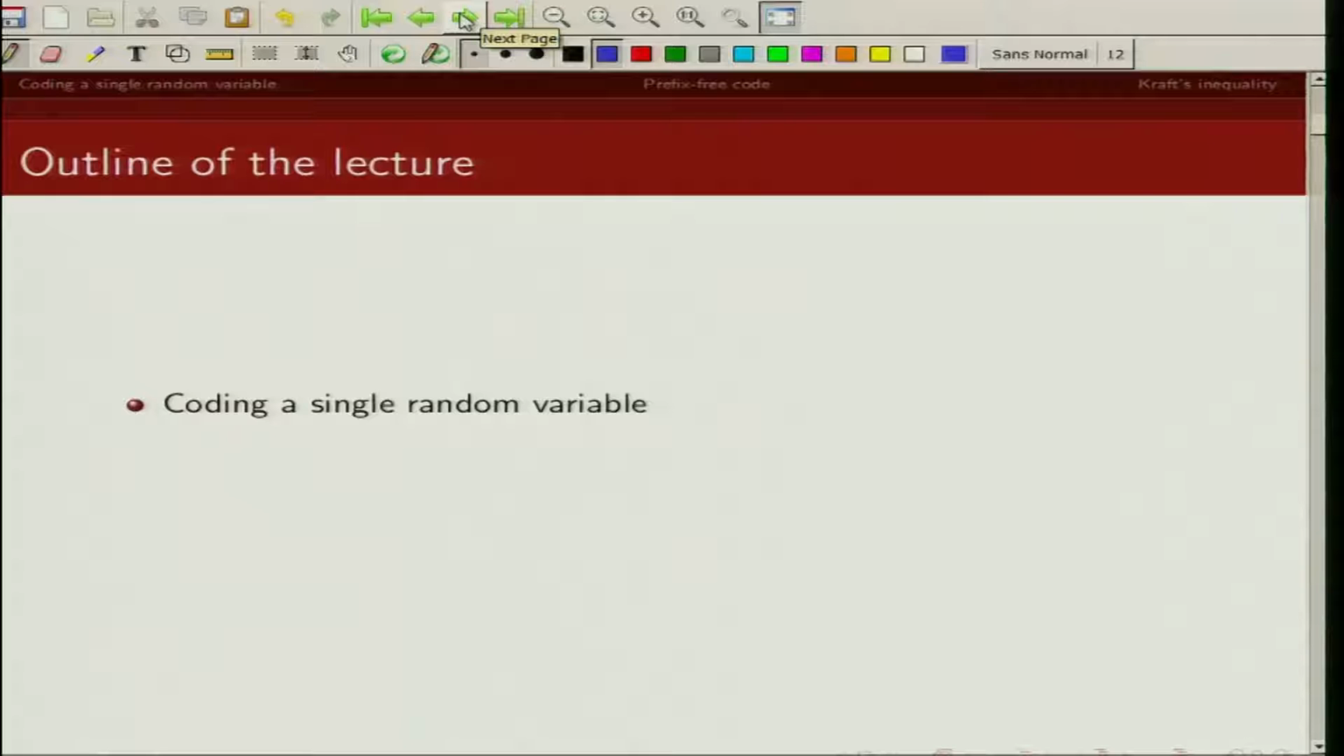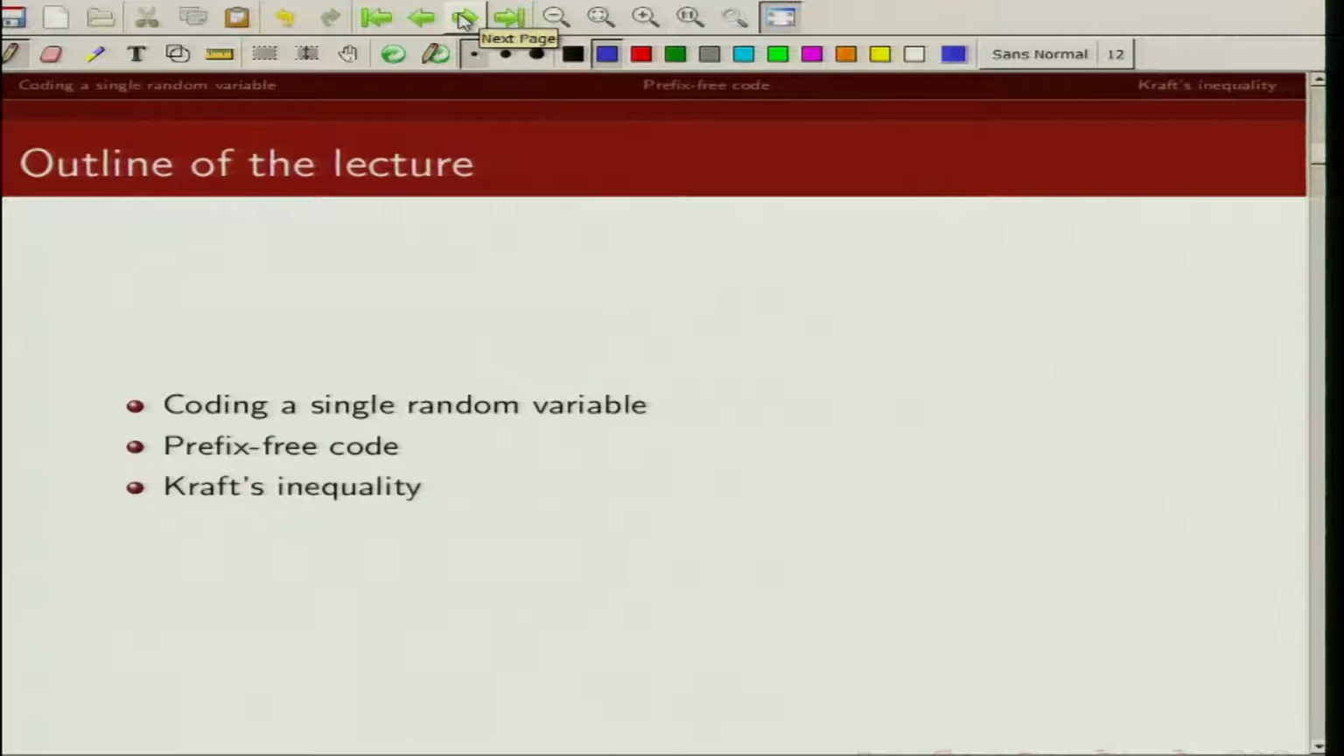So in this lecture we are first going to talk about what we mean by a prefix free code and what is the condition for the existence of a prefix free code. We'll first motivate this problem of block to variable length coding for a single random variable, and then we'll define what we mean by uniquely decodable code and a prefix free code, and then we'll talk about Kraft's inequality, which talks about the condition for existence of a prefix free code.